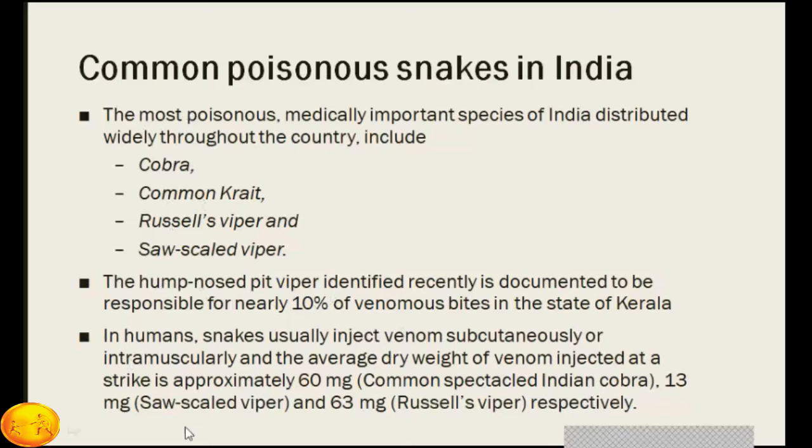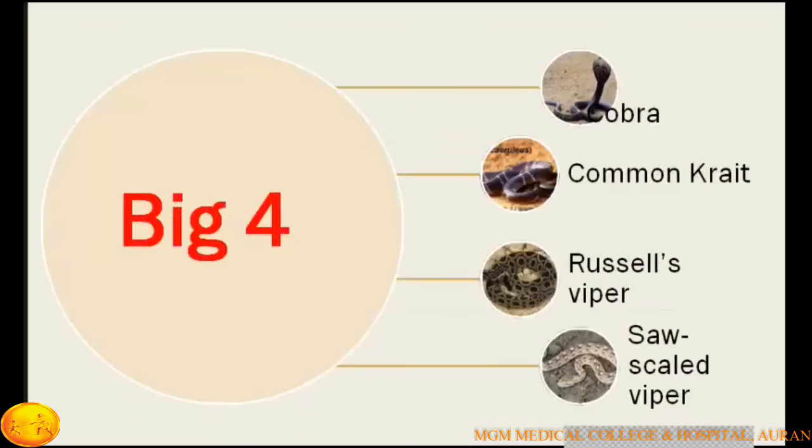In humans, snakes usually inject venom subcutaneously or intramuscularly, with the average dry weight of venom injected at the strike being approximately 60 milligram in Indian cobra, 13 milligram in saw-scale viper, and 63 milligram in Russell's viper respectively. So the effects of poison depend on the amount of venom injected. These 4 snakes, cobra, krait, Russell's viper, and saw-scale viper, are called the Big 4 in India.